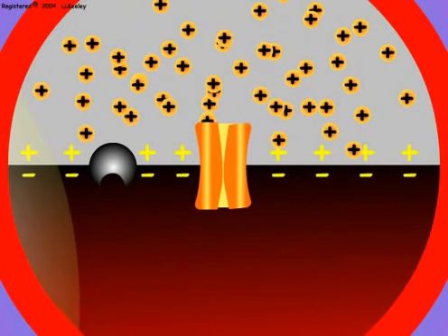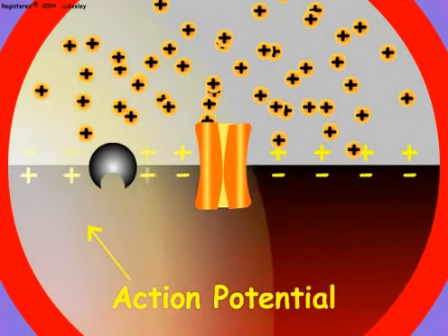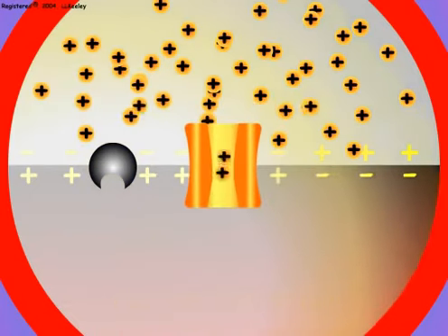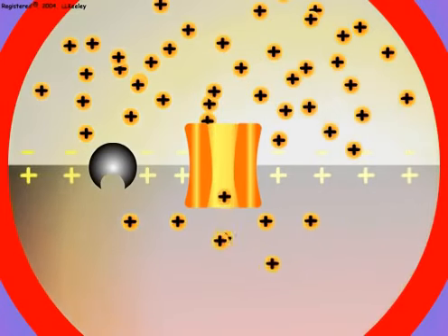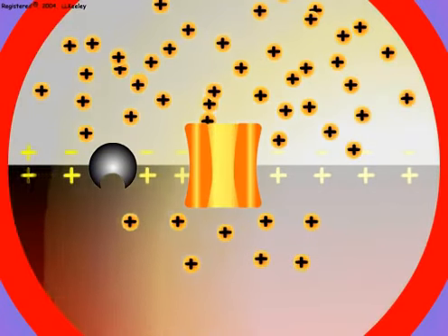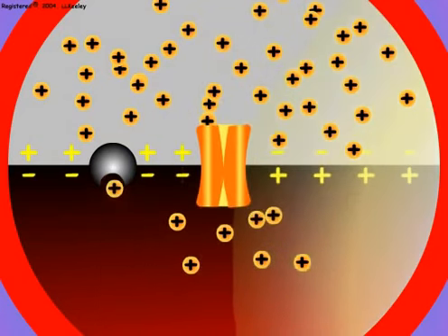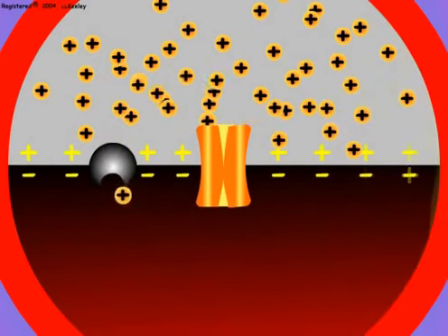The action potential progresses down the axon as a negative wave that is formed as sodium channels open to allow sodium diffusion into the axon. Behind the action potential, the outside of the axon membrane regains its positive charge as the sodium channels reclose and the sodium pump transfers the internal sodium ions to the outside of the axon. In this way, the region of the action potential is propagated along the axon.